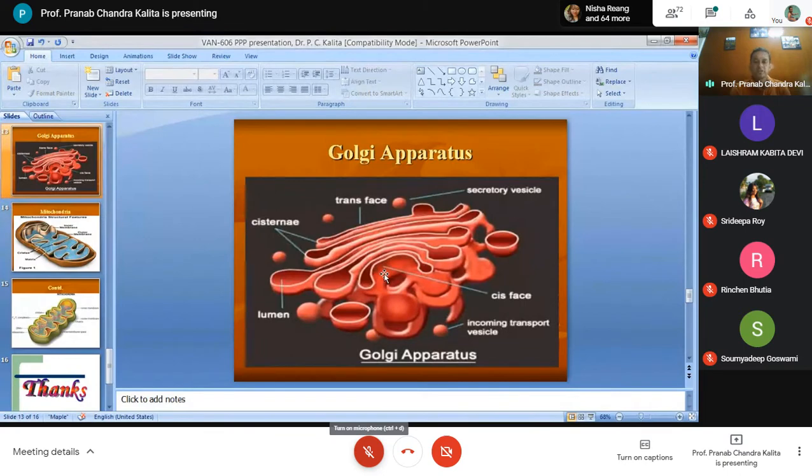Then modifications of the proteins, or the final shape of the proteins, will take place. Three different functions will be carried out within the Golgi complex while the proteins move from the immature phase to the mature phase. The final product is released at the mature phase or the trans phase.